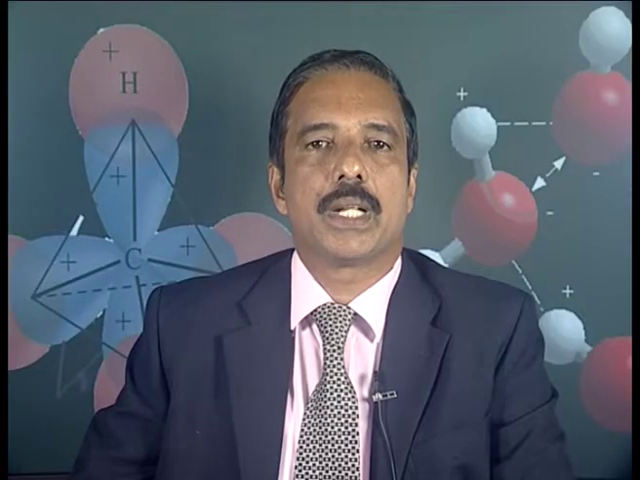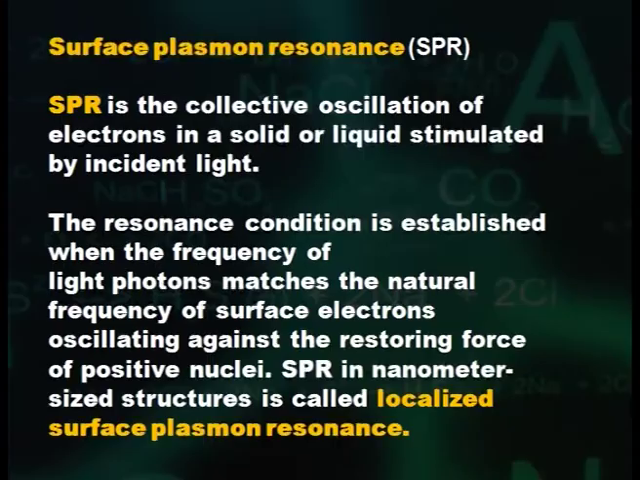At the surface of a metal, resonance effects known as surface plasmons can result. Surface plasmon resonance (SPR) is the collective oscillation of electrons in a solid or liquid stimulated by incident light. The resonance condition is established when the frequency of light photons matches the natural frequency of surface electrons oscillating against the restoring force of positive nuclei. SPR in nanometer sized structures is called localized surface plasmon resonance.